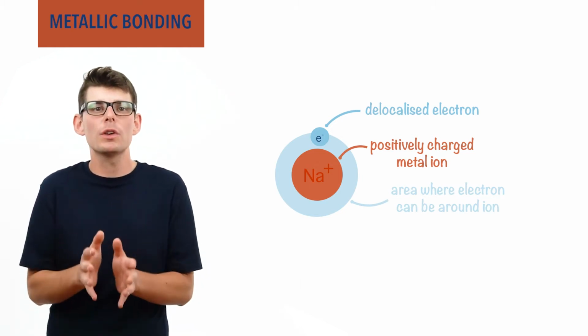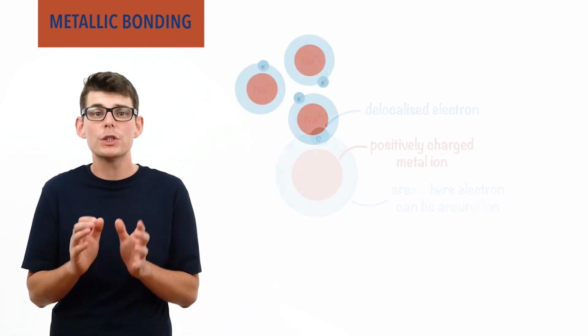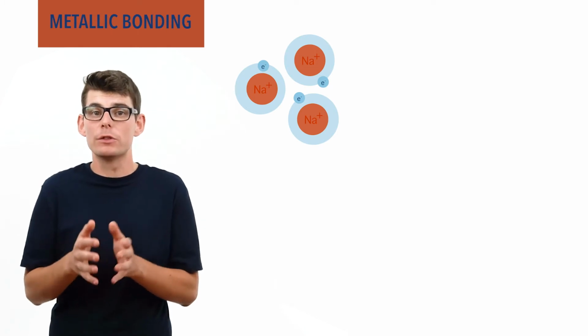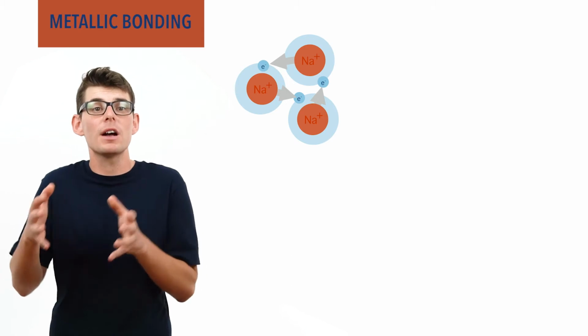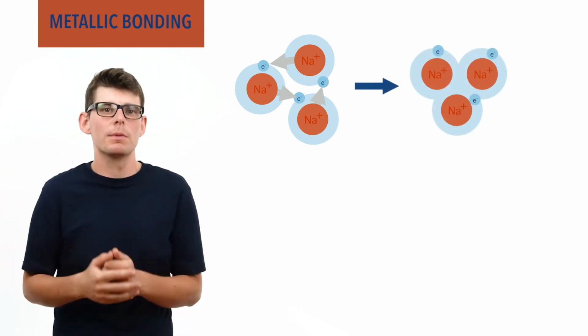However, in a solid piece of sodium, there are billions of sodium atoms all trying to do the same thing. Now, each positive sodium ion is attracted to the electron densities of delocalized electrons around other sodium ions. This pulls in all the sodium ions close to each other.